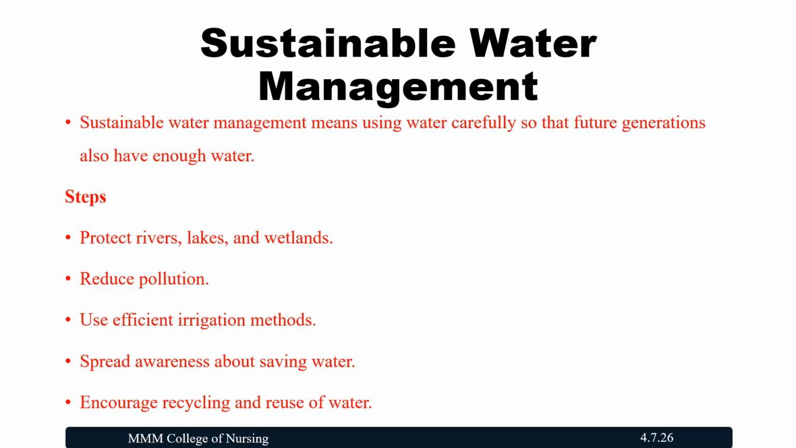Sustainable water management means using water carefully so that future generations also have enough water. Now we are getting the water, so use it as we like? No, we should not have that kind of mentality. We have to save water carefully so that future generations also have enough water. Steps: protect the rivers, lakes, and wetlands. Reduce pollution. Use efficient irrigation methods. Spread awareness about saving water, and encourage recycling and reuse of water. These are all the ways we are able to save water.